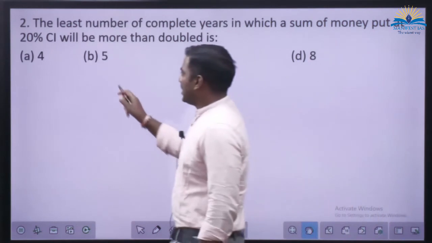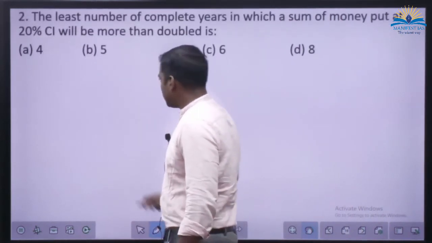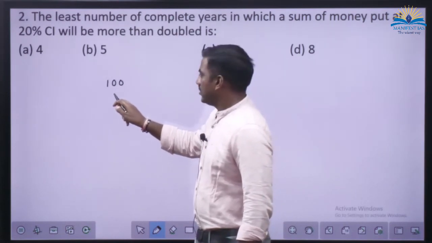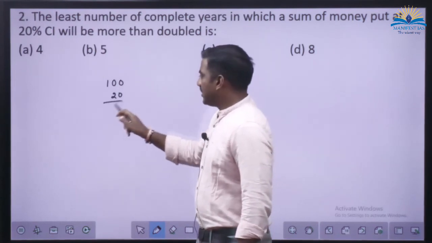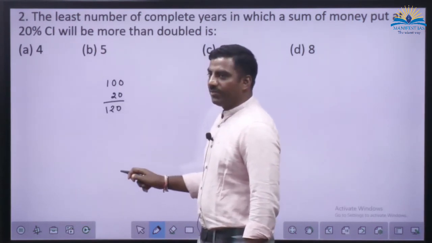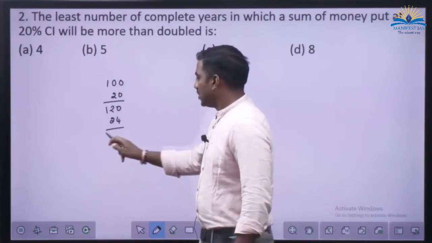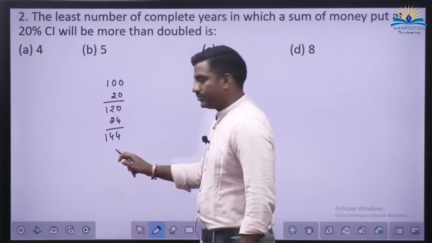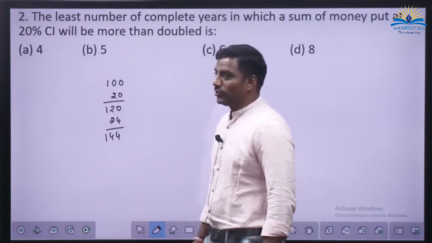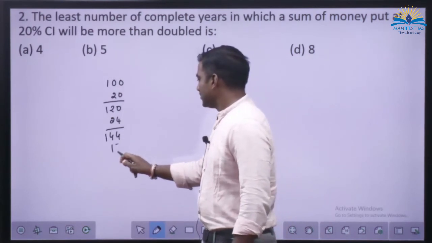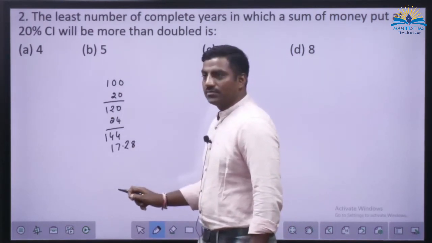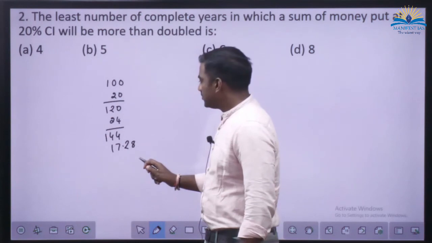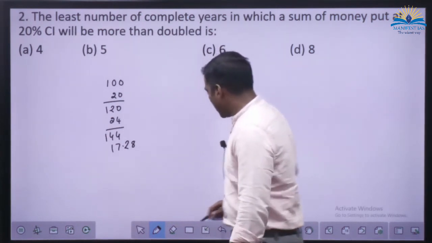Again, imagine 100 rupees. First year, how much are you going to add? So what is the balance? Again, 20%. 144. Again 20%. I had asked you to remember the squares of 12 also. Yes? 28. I'm sorry. Wait.